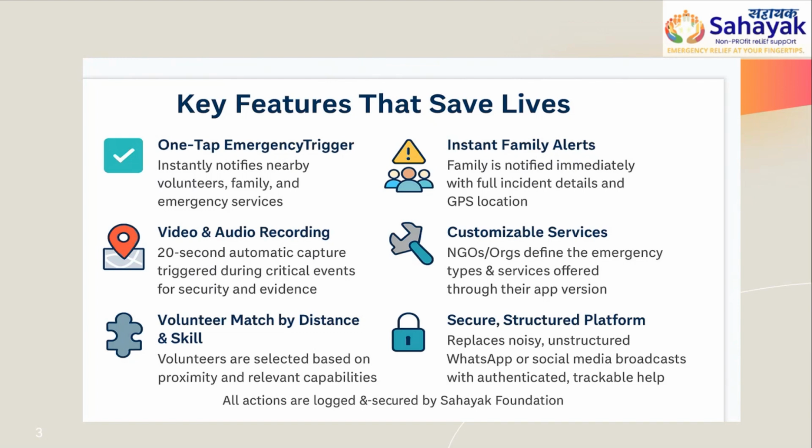The application is customizable at a branch level, where they can customize what actions or events they can support. Volunteers are selected close by, and instead of the noisy WhatsApp, unstructured format, everything is happening in a structured way. Everything is tracked, documented, and reports can be run at a later time to figure out where things are happening. You can check that out. In addition, there is notification functionality, or announcements, that can be made. There are multiple languages, which means we support every language that you want to use.